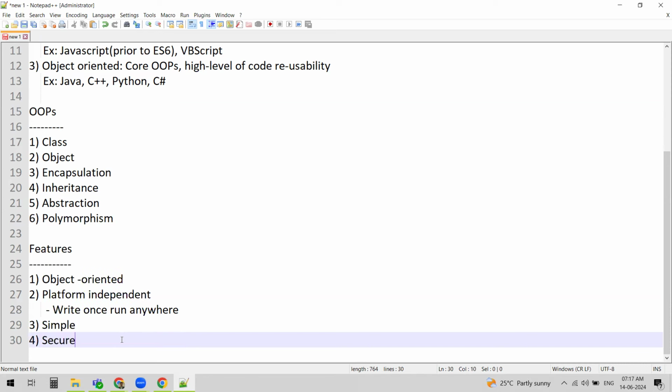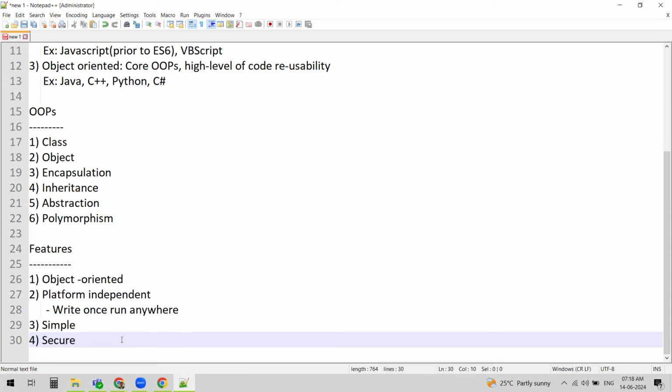Java is secure. What do we mean by secure? Java provides a secure environment for developing and running applications. It has built-in security features that help protect against malicious activities. Once you are using Java, you are writing secure code which helps protect against malicious activities, like viruses or hacking the application.